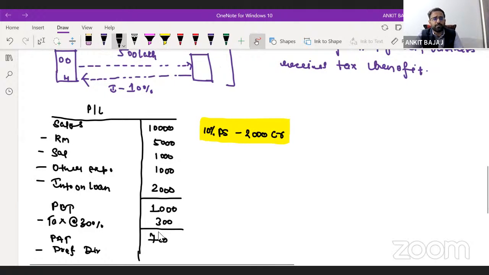So 10% of 2,000 crore is going to be 200 crore. Now the remaining profit belongs to equity shareholders, so the remaining 500 crore will go in the pocket of equity shareholders.